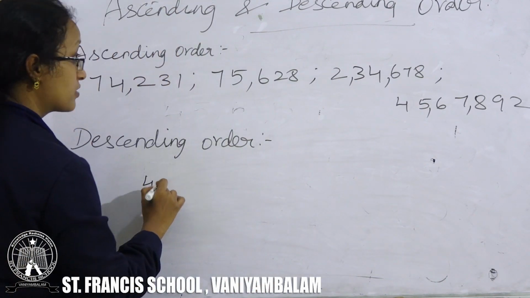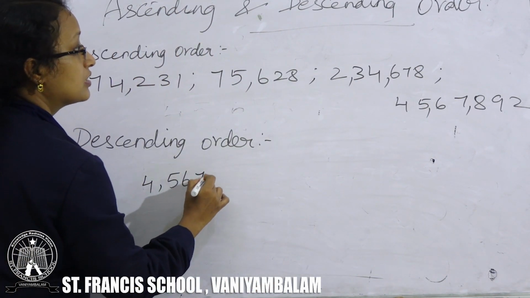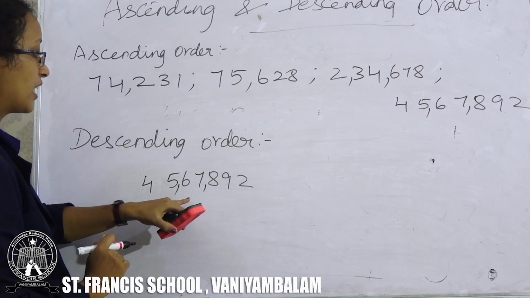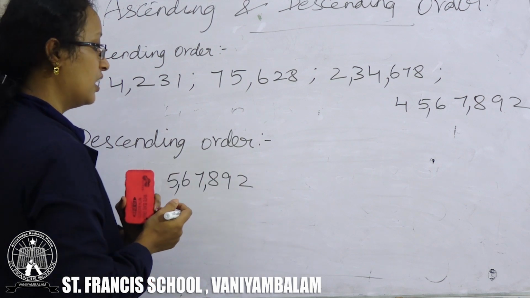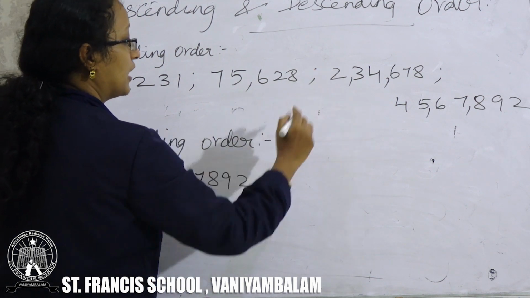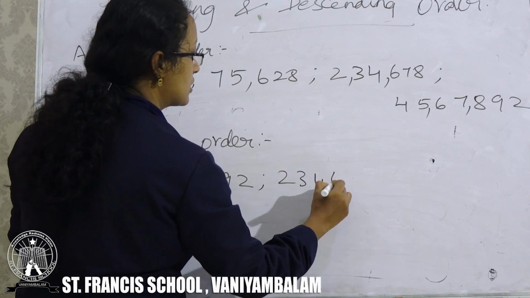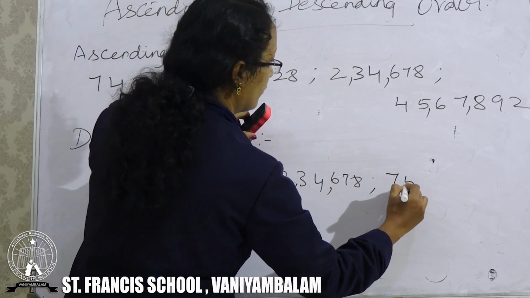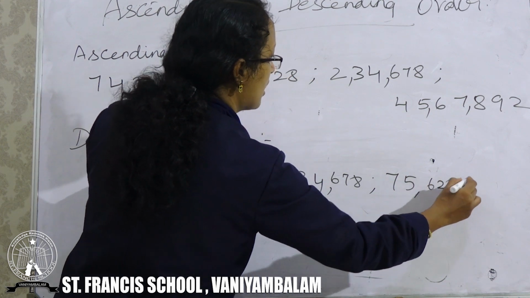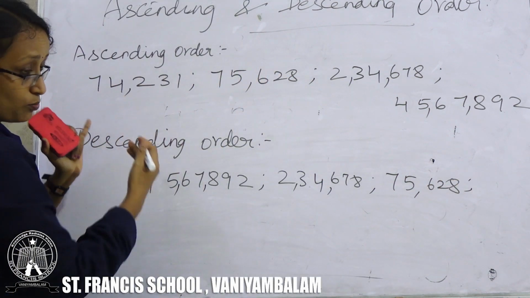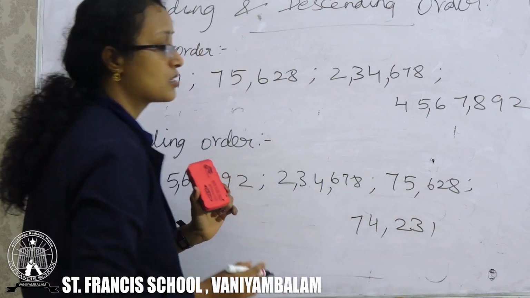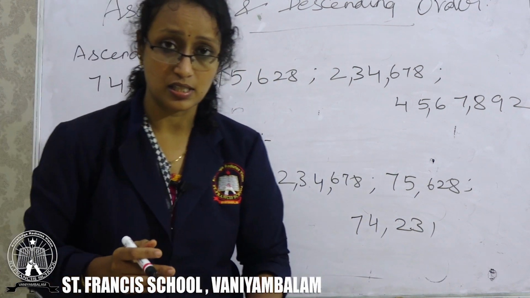So 4, 5, 6, 7, 8, 9, 2 is here, a bigger number. After that, 2, 3, 4, 6, 7, 8. Next, 7, 5, 6, 2, 8. And the last, smallest number is 7, 4, 2, 3, 1. This is how you will write the ascending and descending order.